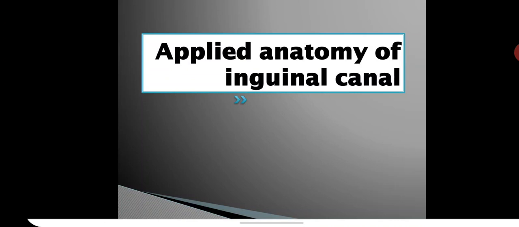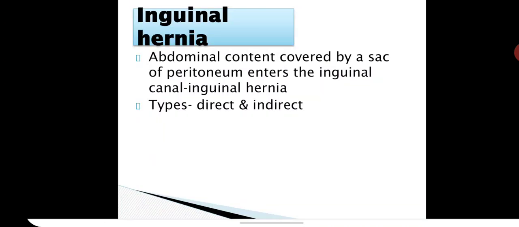Applied anatomy of the inguinal canal. Inguinal hernia. All these defensive mechanisms are somewhat failing, causing the inguinal hernia. What is this inguinal hernia? Abdominal content covered by a sac of peritoneum enters the inguinal canal. That is called inguinal hernia. Apart from the normal structures, abdominal content covered by a sac of peritoneum entering the canal. There are two types, direct and indirect inguinal hernia.